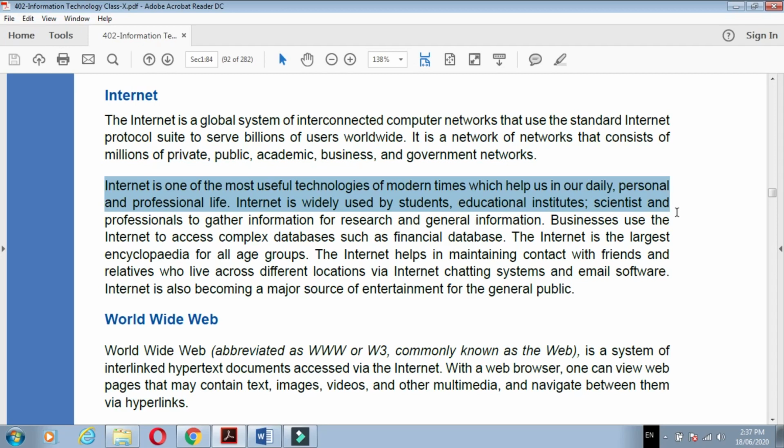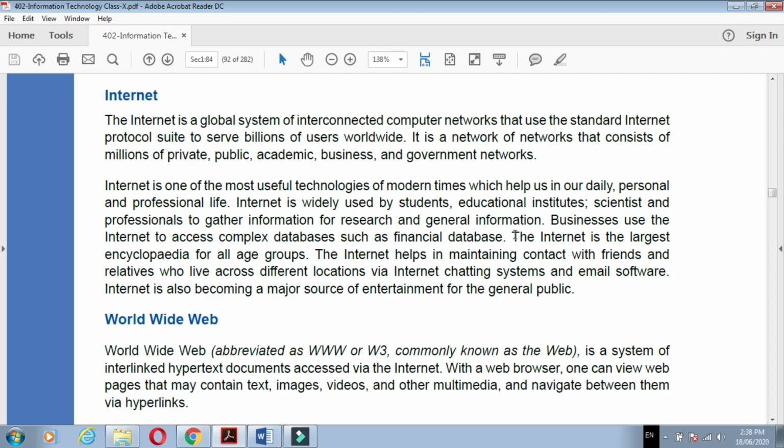So in this way, we use the internet in our daily life. The internet is widely used by students, educational institutes, scientists, and professionals to gather information for research and general information. Most of the students and scientists use the internet for searching or researching and collecting information from different places. So in this way they are using it.